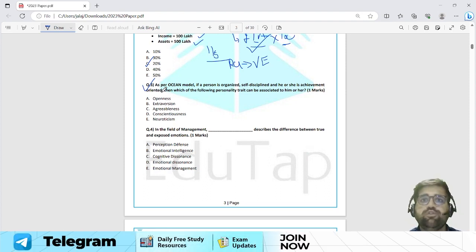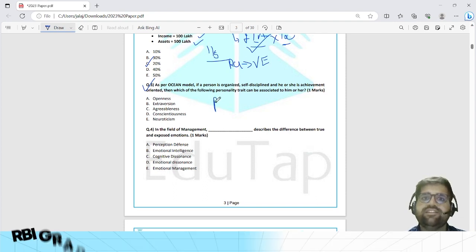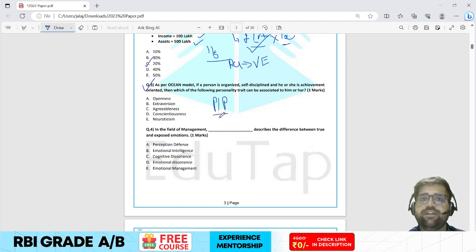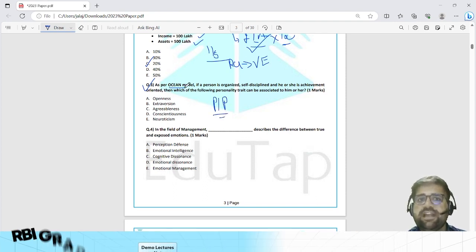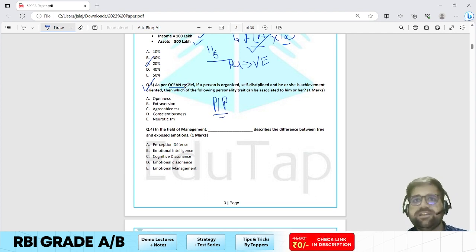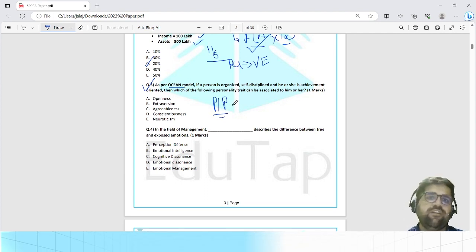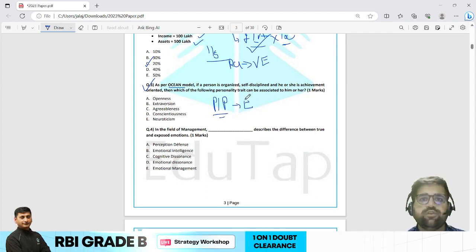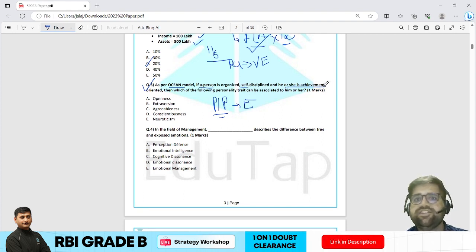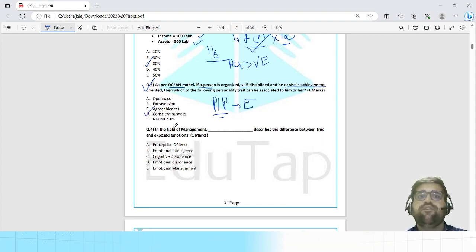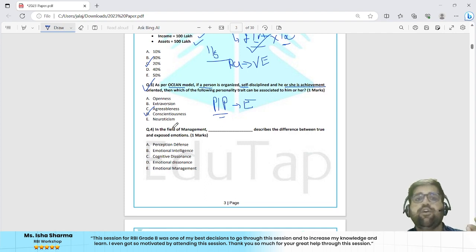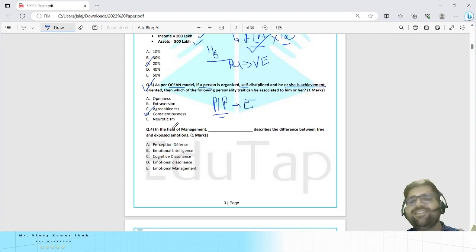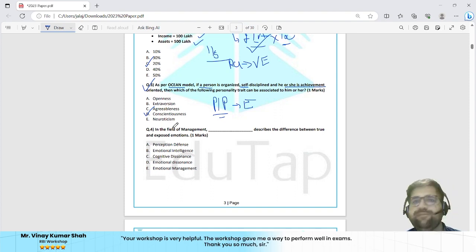Now, if you know Ocean model, this particular topic is from your management, and there is a chapter which is personality and perception. Again, if you understand what is Ocean model, which is a Big 5 personality model, this question is a cakewalk for you, and I would rate this question as easy only. If a person is organized, self-disciplined, and achievement oriented, then he is following the personality trait of conscientiousness. Now you can have your own pronunciations to it, but it is an easy question according to me. Nothing much to worry about.